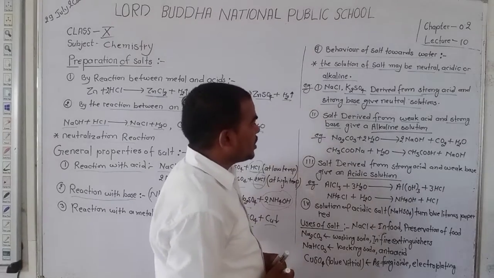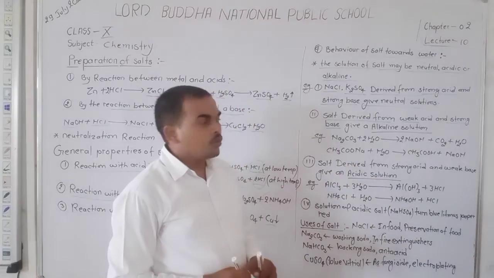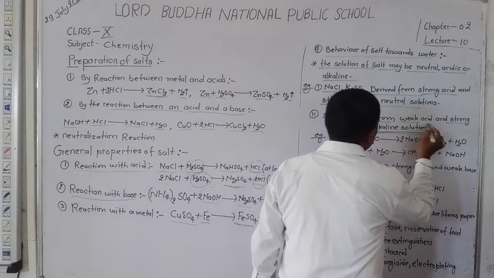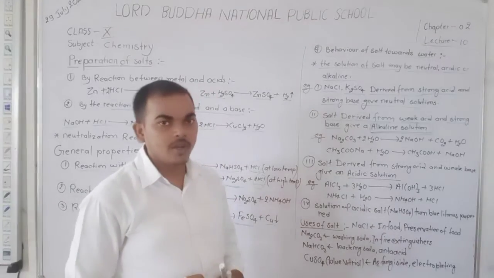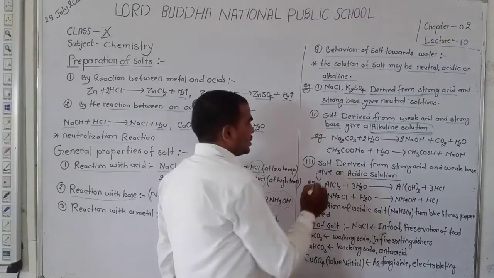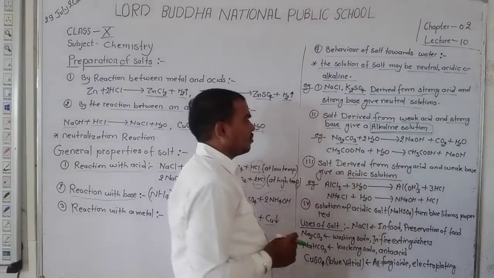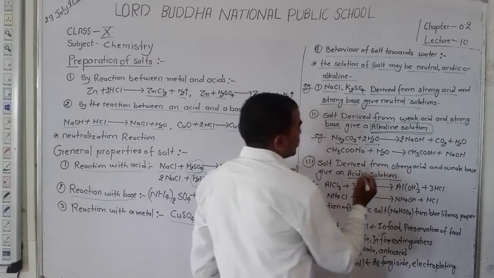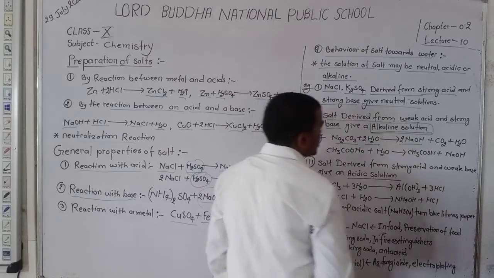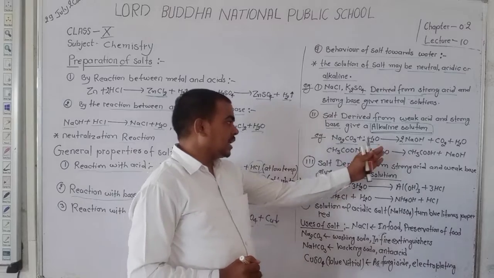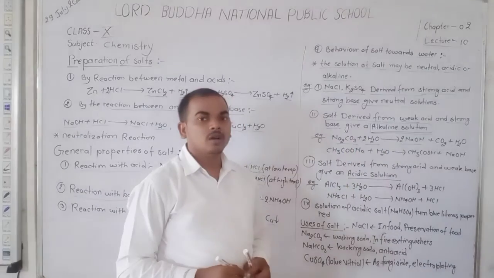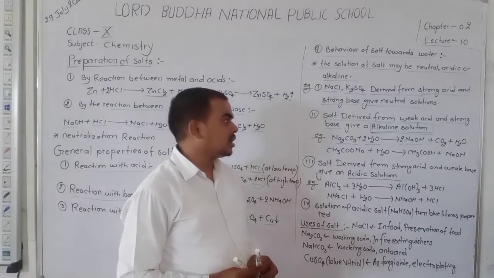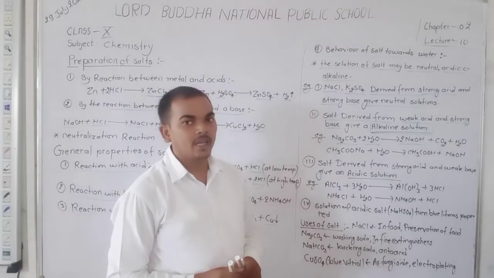Dear student, a salt which is formed by a weak acid and a strong base gives an alkaline solution. Here, Na2CO3 is a salt. When we dissolve Na2CO3 in water, it produces a strong base. So we say that this salt is an alkaline salt, and the solution of this salt is an alkaline solution.